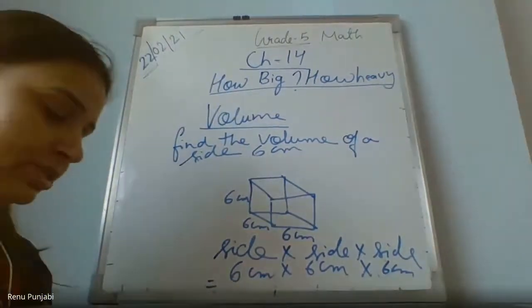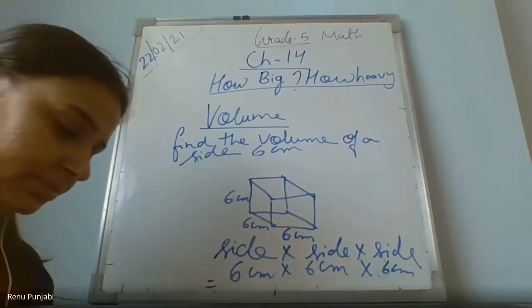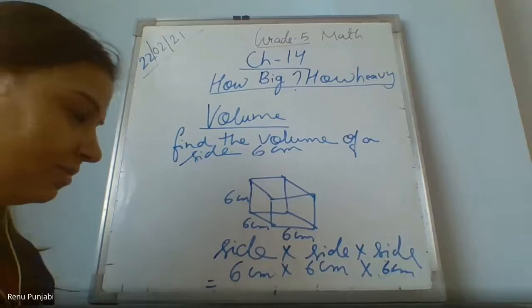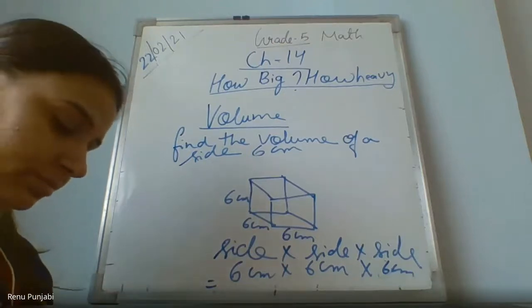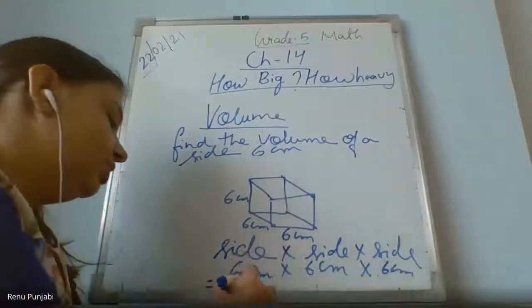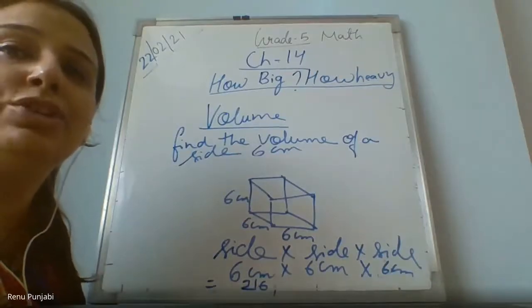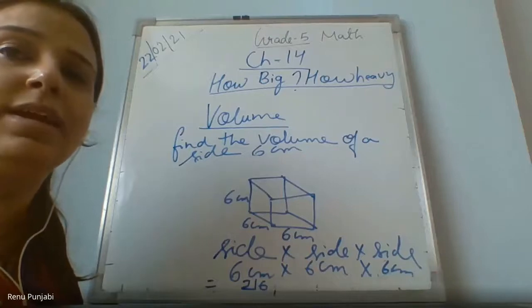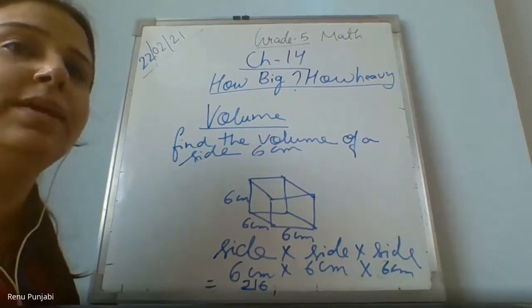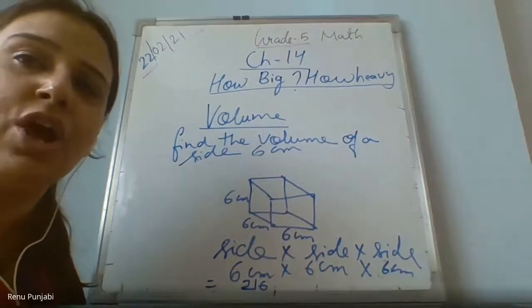Multiply 6 into 6 into 6 and tell me what will be the answer. 216. Very good. 216 only I will write? Oh, my dear good children, if you only write 216, your answer will be wrong. Prithvi, your answer is wrong.